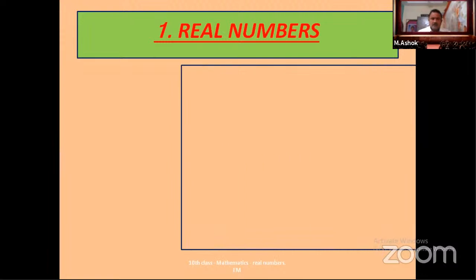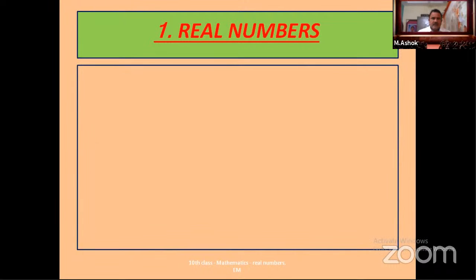All of you know very well about the number systems. The first one is natural numbers. This number system is called counting numbers. In this number system, the numbers begin from 1, 2, 3, 4 and so on.